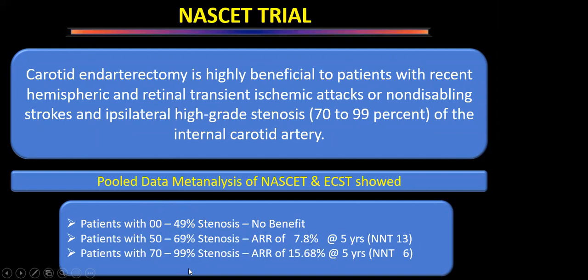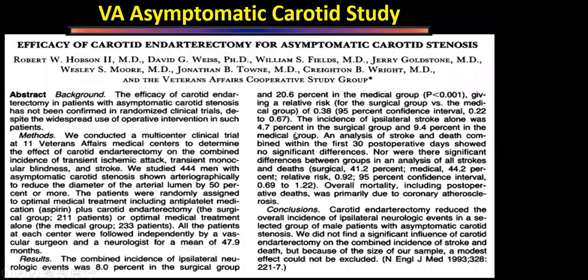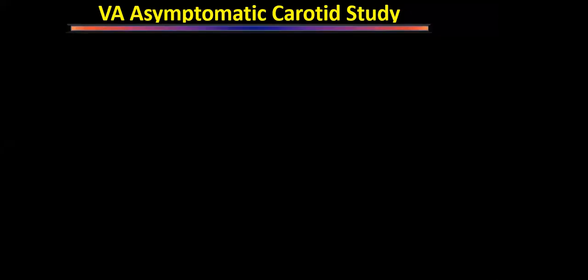And those patients who have 70 to 99% stenosis, the reduction is almost double, 15%. That is why all the recommendations for doing surgery speak of lesions of more than 70 to 99%.